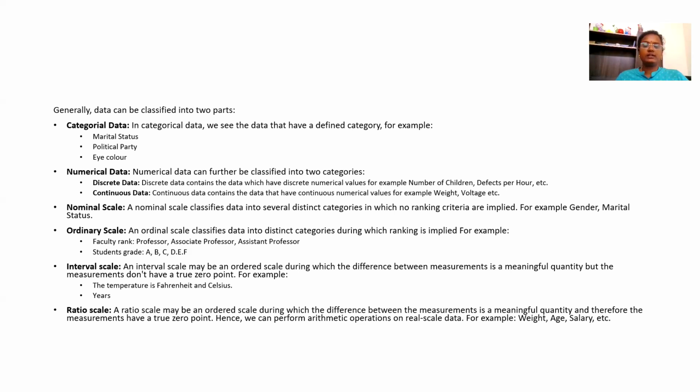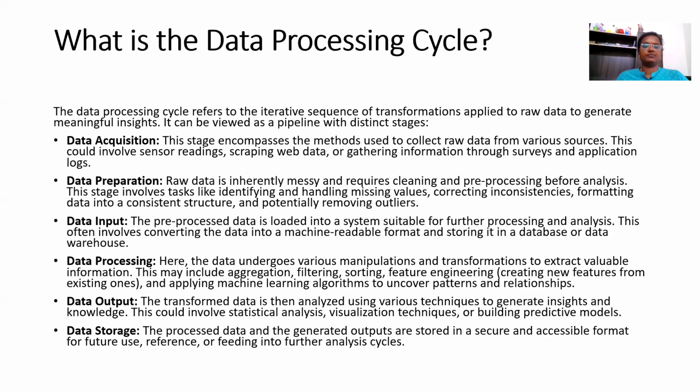And ratio scale is the comparison between measurements, which also has a meaningful quantity. Examples like age: according to the age, what is the salary? According to the experience, according to the wage, like that, we will have the ratio.